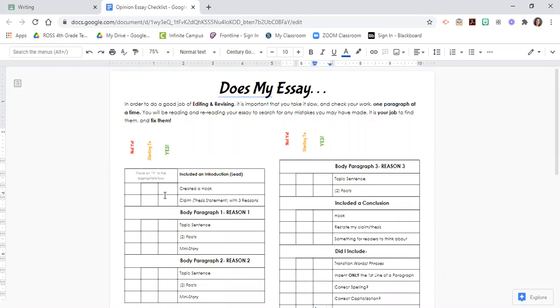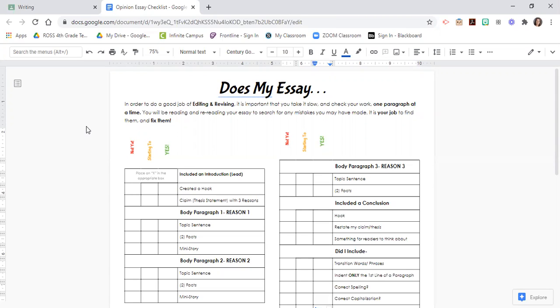So in the directions it said, in order to do a good job of editing and revising, it is important that you take it slow and check your work, one paragraph at a time. You will be reading and rereading your essay to search for any mistakes that you may have made.